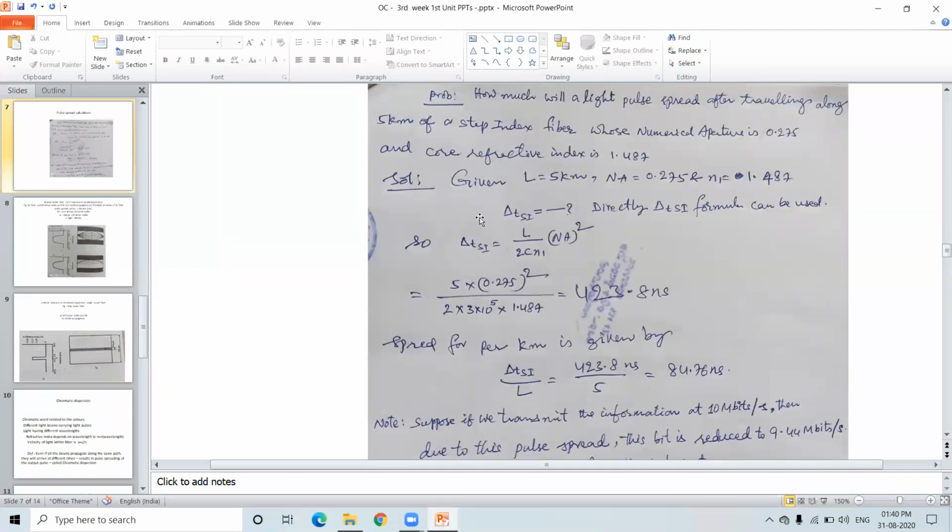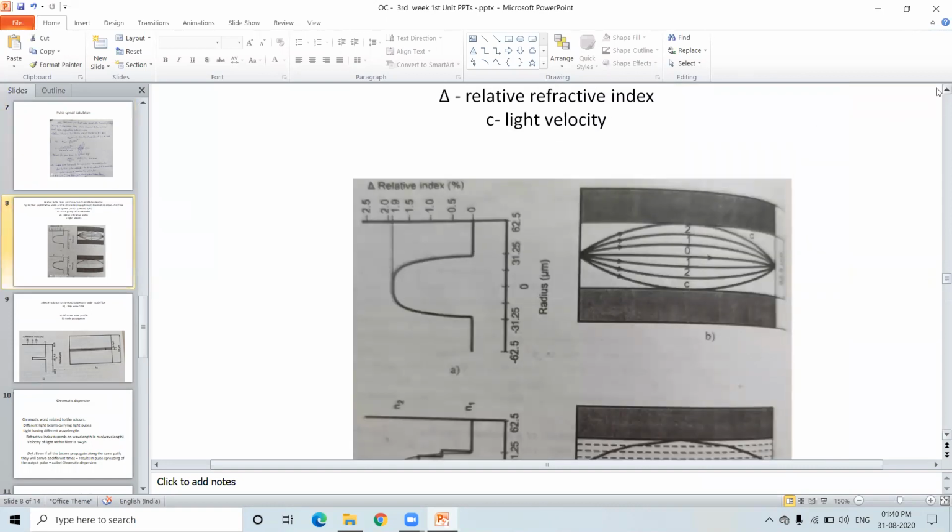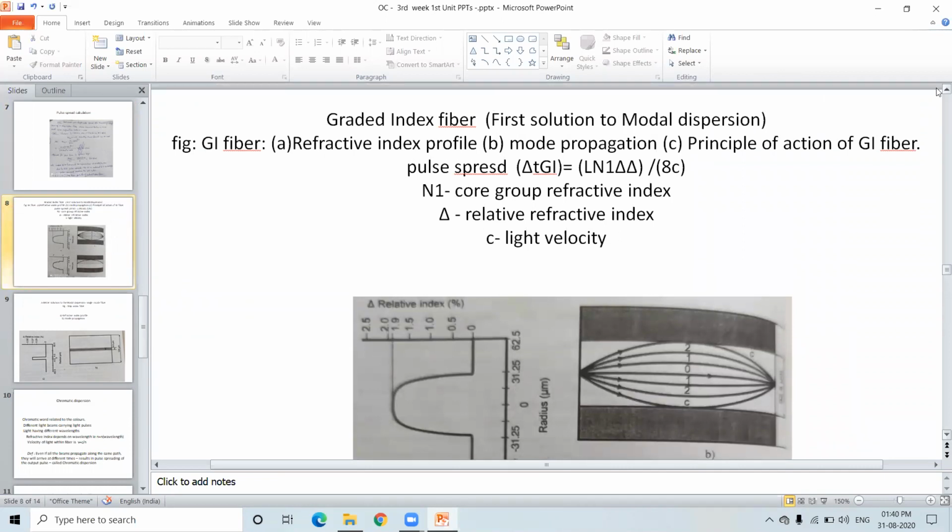Yes, of course. The answer is yes. So how can we reduce this pulse spreading? The very first solution to reducing the pulse spread is, instead of the step index fiber, we must go for the graded index fiber. This is the first solution to the reduction of pulse spreading, or intermodal dispersion.